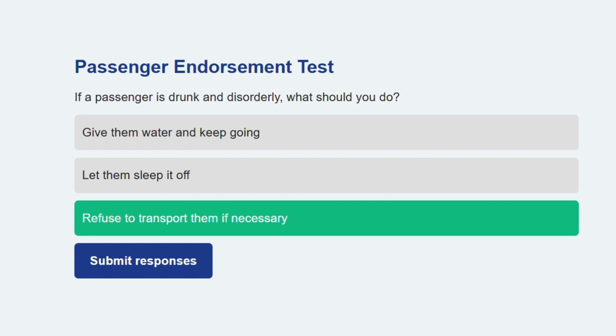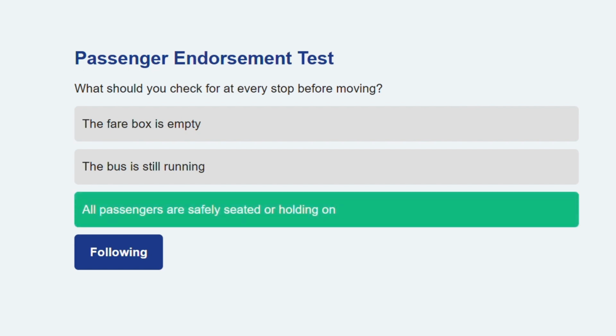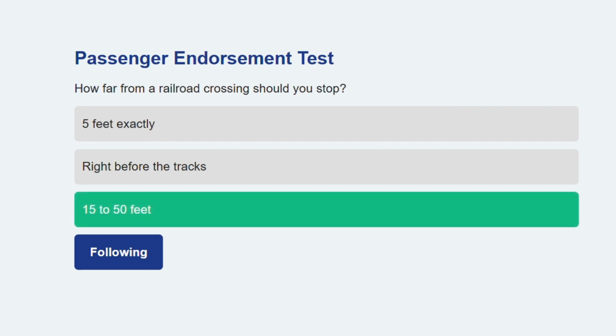Let's continue. What should you check for at every stop before moving? All passengers are safely seated or holding on. Ensures no one is at risk when the bus begins to move. Ready for the next one. How far from a railroad crossing should you stop? 15 to 50 feet. This is the safe and legal stopping distance.